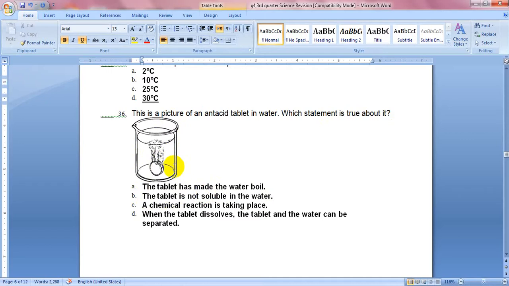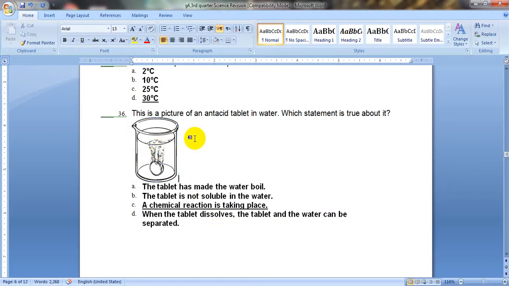It will not dissolve. A chemical reaction is taking place, or when the tablet dissolves, the tablet and the water can be separated. Of course, as we see here, a chemical change is taking place. You can see this clearly when you see the bubbles going up here in water. So the correct answer is letter C. A chemical reaction is taking place.